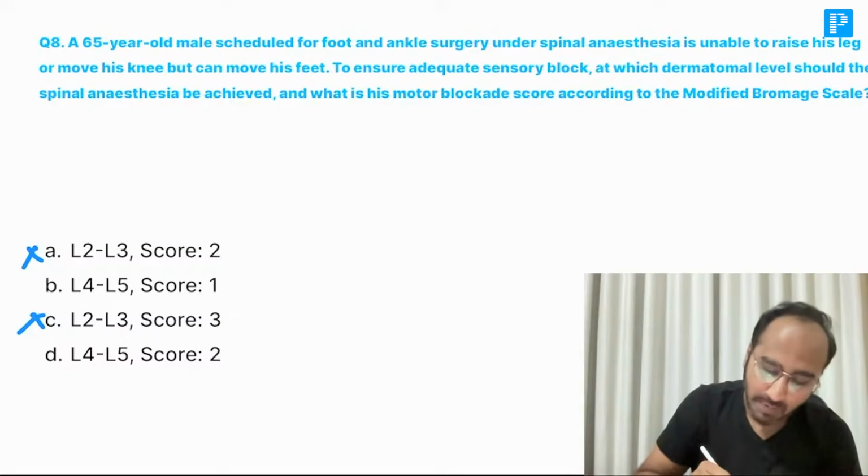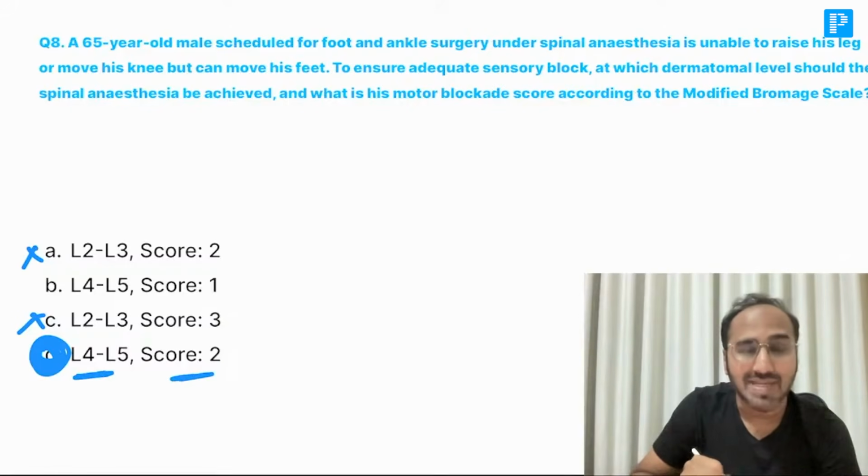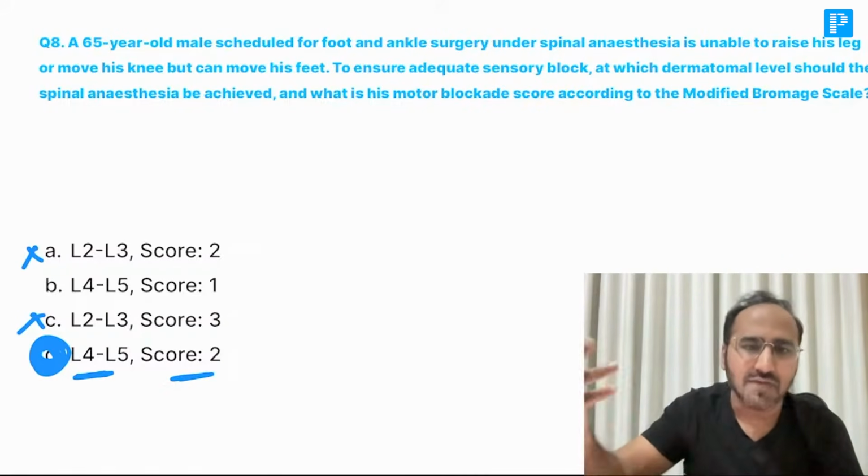So it is the Bromage score. The answer over here is that we are giving spinal anesthesia at L4, L5 and the Bromage score is 2. Why? Because the patient is moving his feet. If he was not moving his feet, it would be Bromage 1.